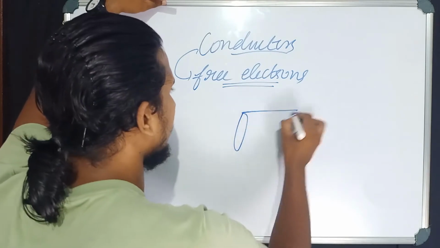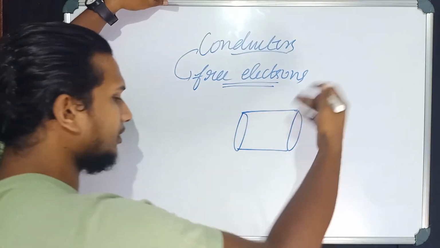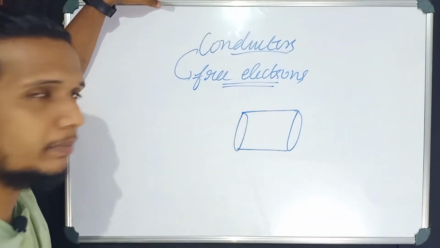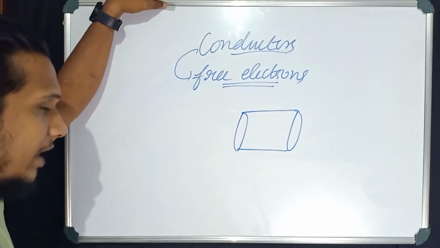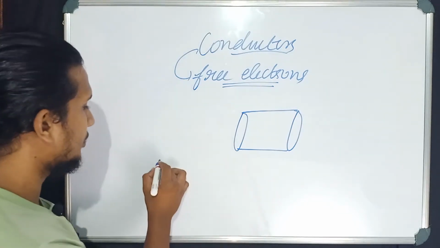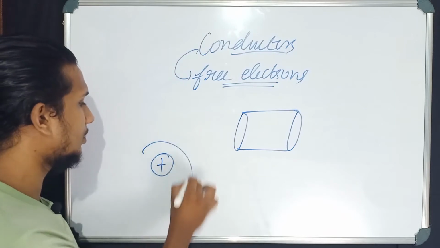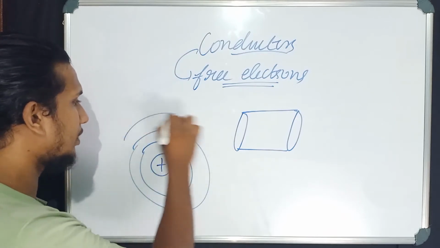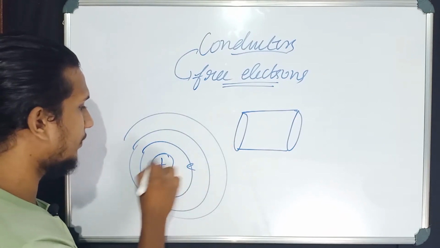See here, this is a conductor, and like other materials, this conductor is also made up of atoms. Here is an atom, a nucleus here, and shells surrounding it. Electrons are revolving.